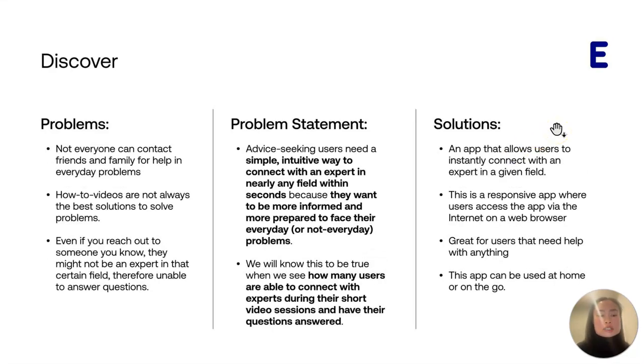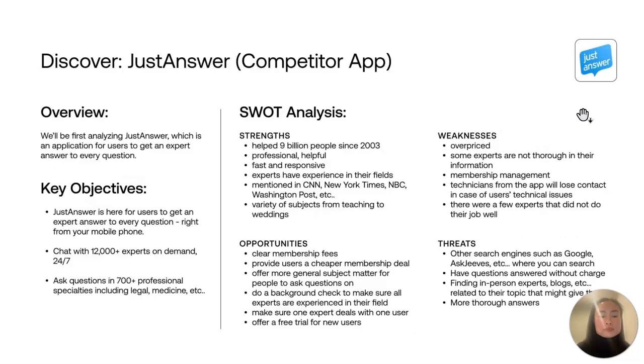The first step was to discover what were the current problems for users when it came to seeking experts and finding possible solutions for them. Problems included where users are unable or unwilling to seek family members and friends for help, or how-to videos were not always helpful. Possible solutions were to create an app where users can instantly find an expert to answer their questions anytime and anywhere. I have looked at competitor apps such as Just Answer, where users can chat with more than 12,000 experts for help.